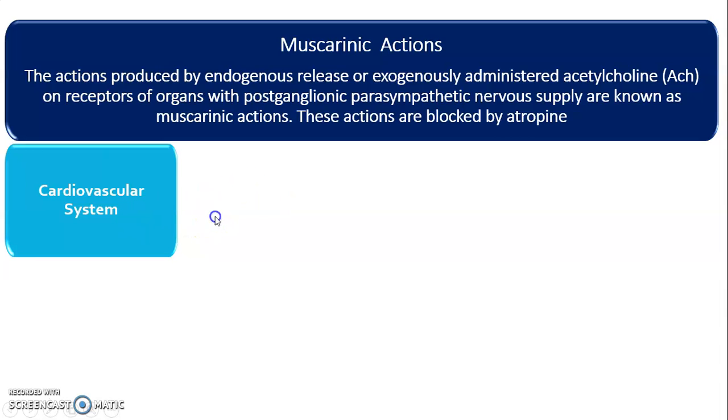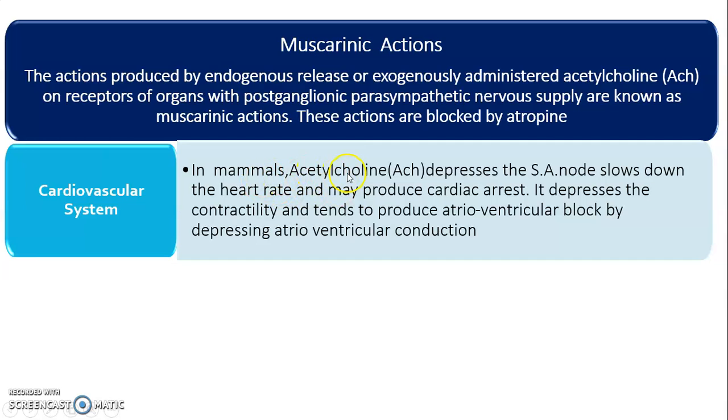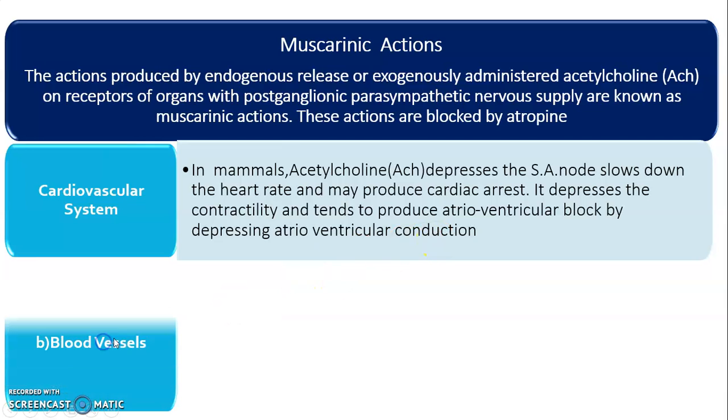Then its effect on the cardiovascular system. In mammals, acetylcholine depresses the SA node, slows down the heart rate, and may produce cardiac arrest. It depresses the contractility and tends to produce atrioventricular block by depressing the atrioventricular conduction. This is the effect of acetylcholine on the cardiovascular system. It blocks the action of the heart.